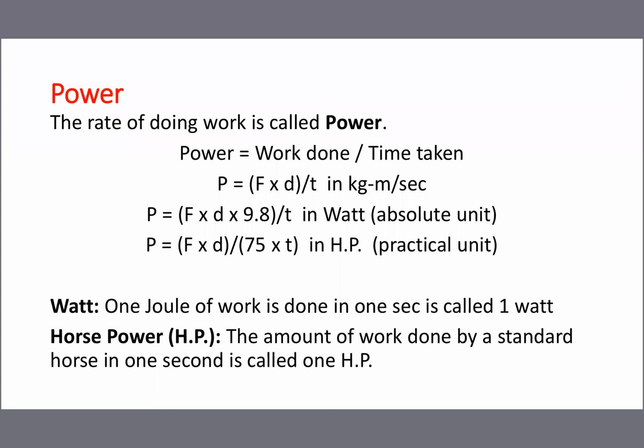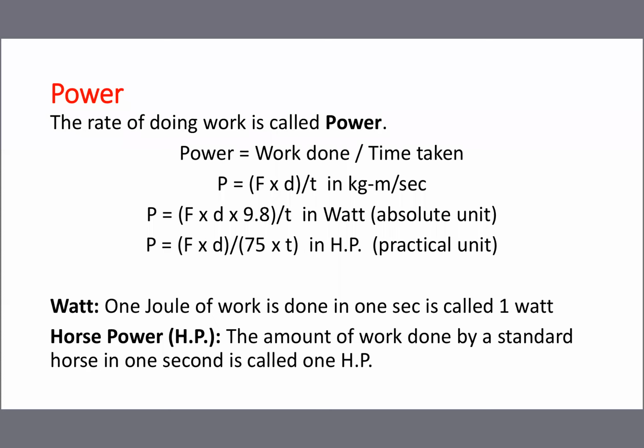Work done formula is F into D. Time is letter T. So FD by T is the power calculation formula. If you want to express it in watts, you multiply the whole answer by 9.8. Automatically it becomes watts. I already explained.